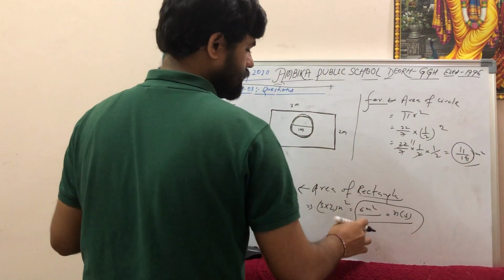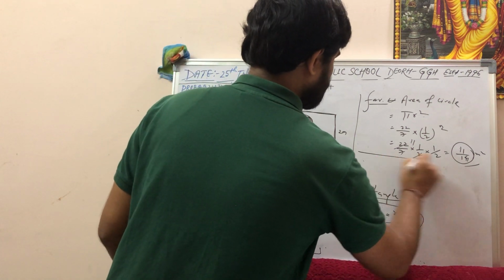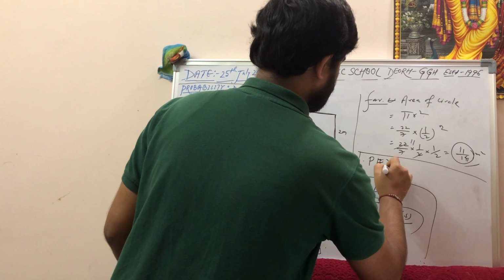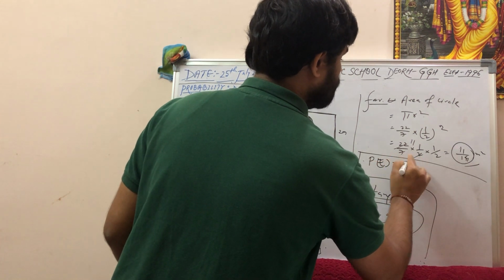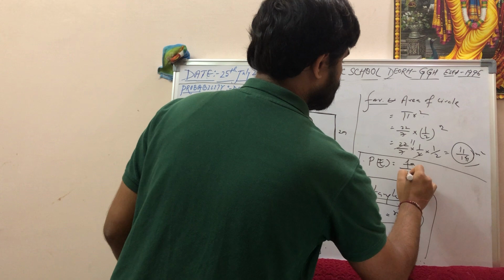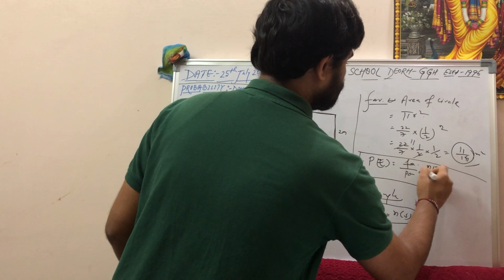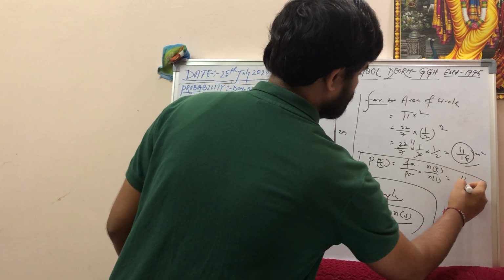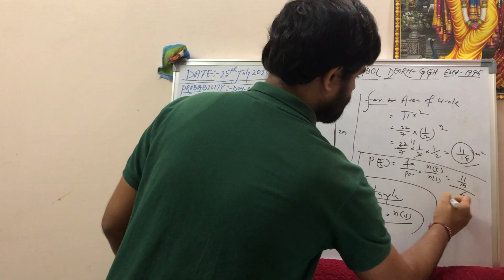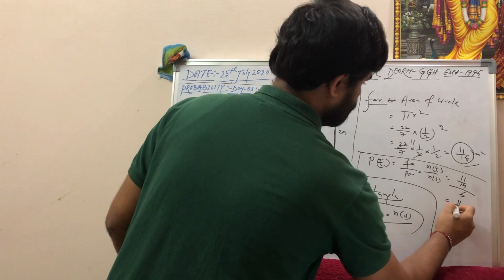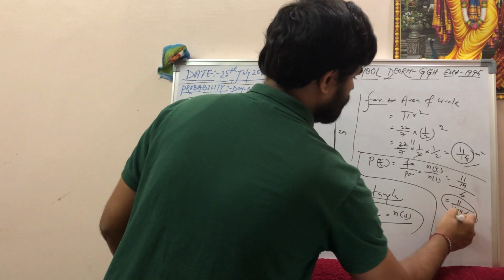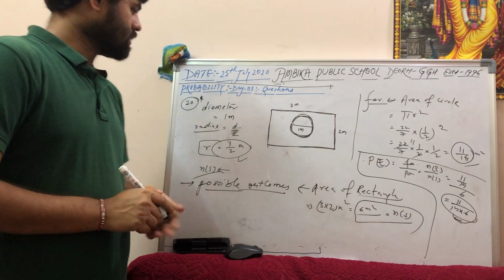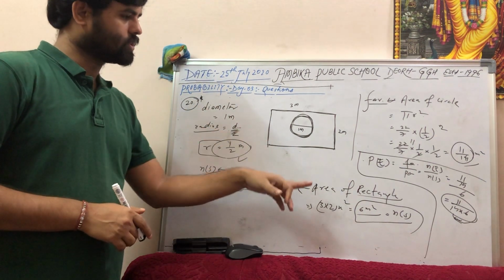This is the favorable, this is the possible. So probability equals to what? Probability equals favorable by possible, which equals number of events by number of sample space. Number of events is how much? 11 by 14. Sample space is 6. So 11 by 14 into 6. You can calculate the value. Whatever value you get is the probability. So this is the question. Star mark. The question is very easy.